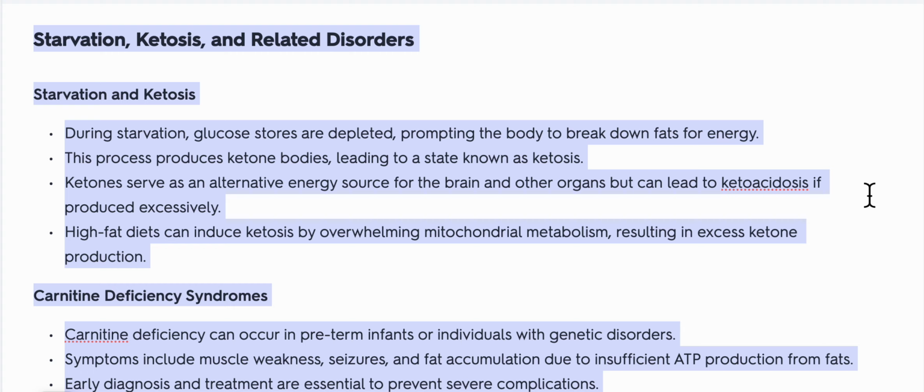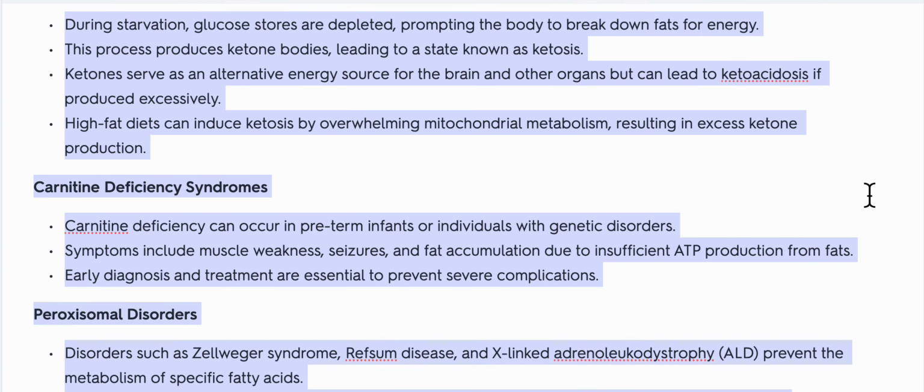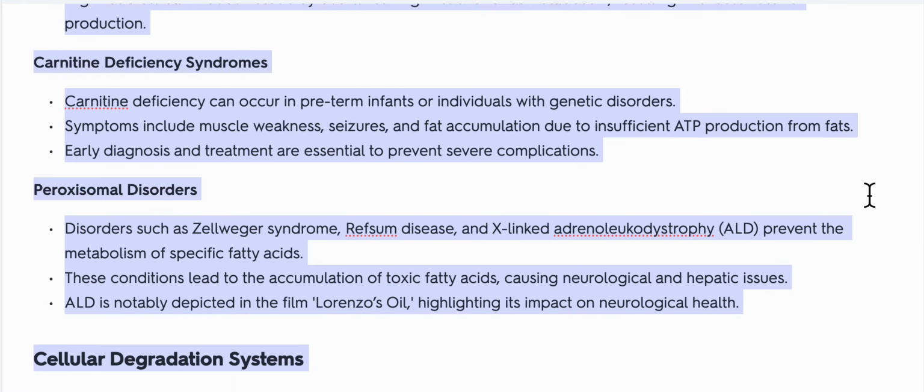Starvation and ketosis. During starvation, glucose stores are depleted, prompting the body to break down fats for energy. This process produces ketone bodies, leading to a state known as ketosis. Ketones serve as an alternative energy source for the brain and other organs, but can lead to ketoacidosis if produced excessively. High-fat diets can induce ketosis by overwhelming mitochondrial metabolism, resulting in excess ketone production.